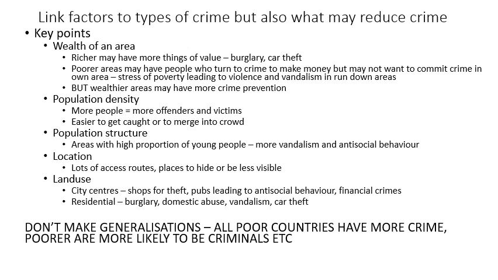It might be population density, more people, more offenders, but also more easier to get caught. It might be to do with the population structure. If you've got lots of young people, we know that young people are more likely to be involved in crime. And you can also link that to the vandalism and antisocial behaviour, which are the most common types of crime. So what you're trying to do is link together lots and lots of different elements of your learning and put them together within this essay. And you can see there's also a couple of other points. Now you don't need to include all of these, but I would suggest that you'd need to include at least 3 of these.